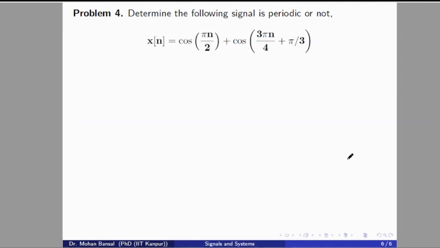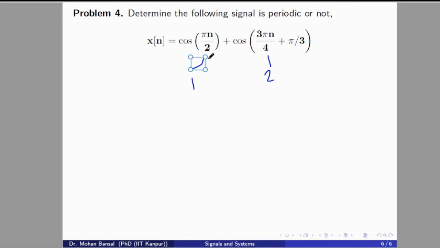Now come to the next problem, which is the sum of two periodic signals. Sum of two discrete time periodic signals. First one is cos pi n divided by 2. Second one is cos of 3 pi n divided by 4 plus pi by 3. So we'll check the fundamental period of each individual signal.